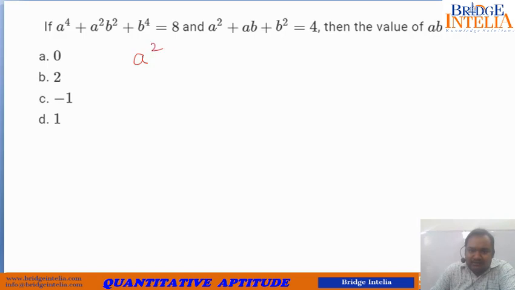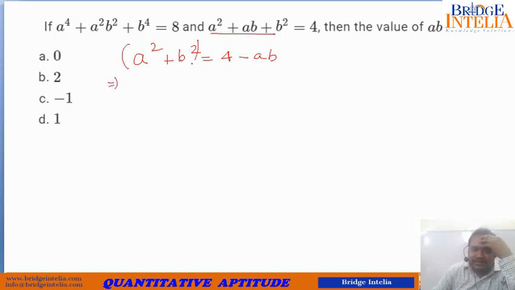So from here you can conclude that a square plus b square is equal to 4 minus ab. Isn't it? So now squaring both sides, let's see what it comes out to be.